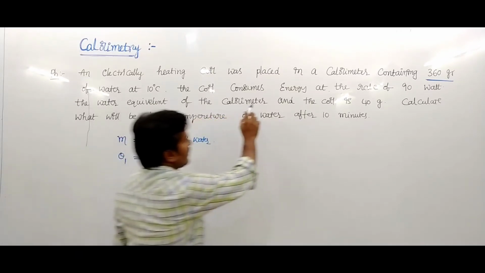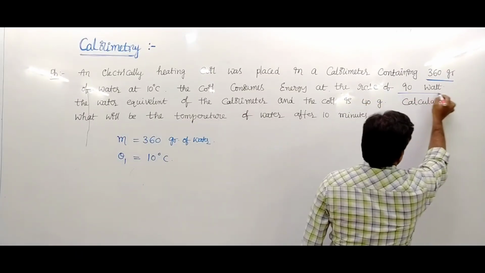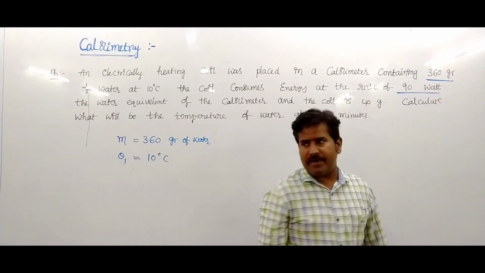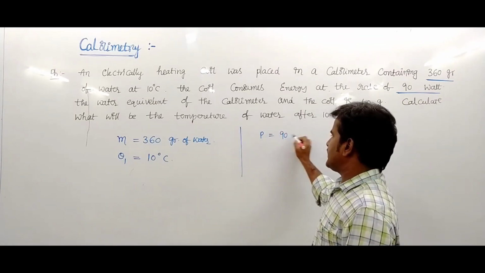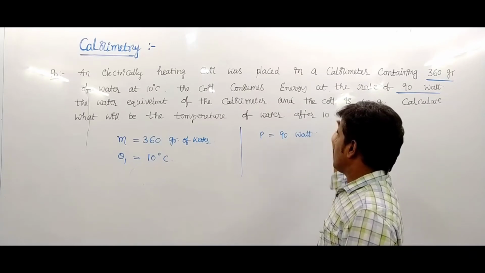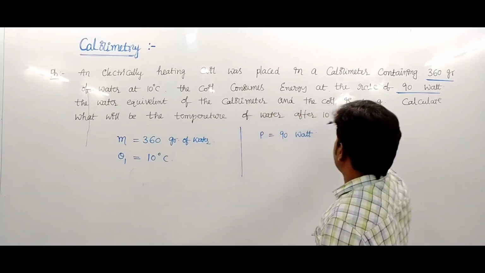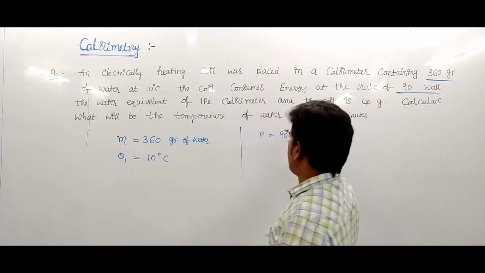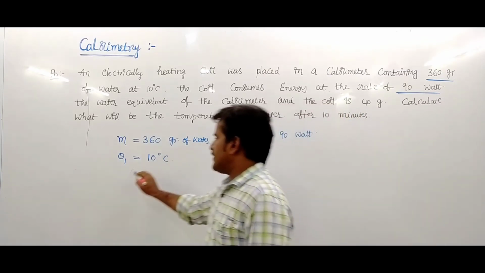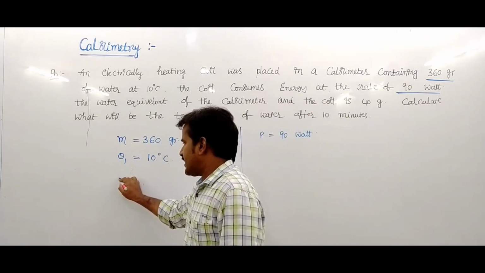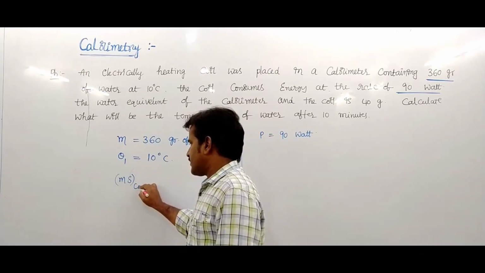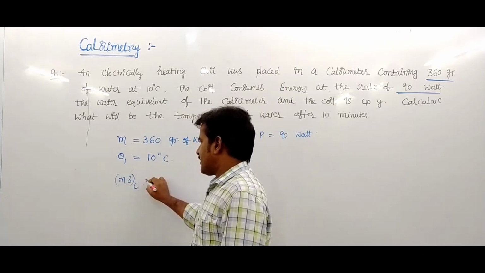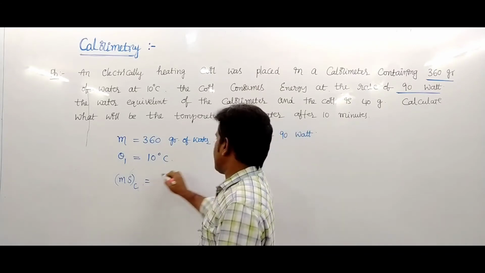The coil consumes energy at a rate of 90 watt, so the power of the coil is 90 watt. The water equivalent of the calorimeter and coil, written as m s of calorimeter, is 40 gram.